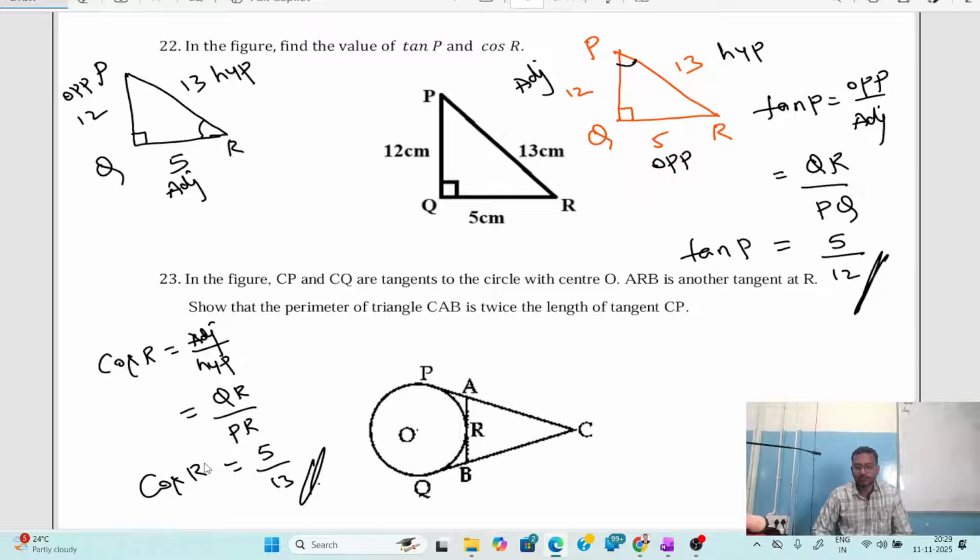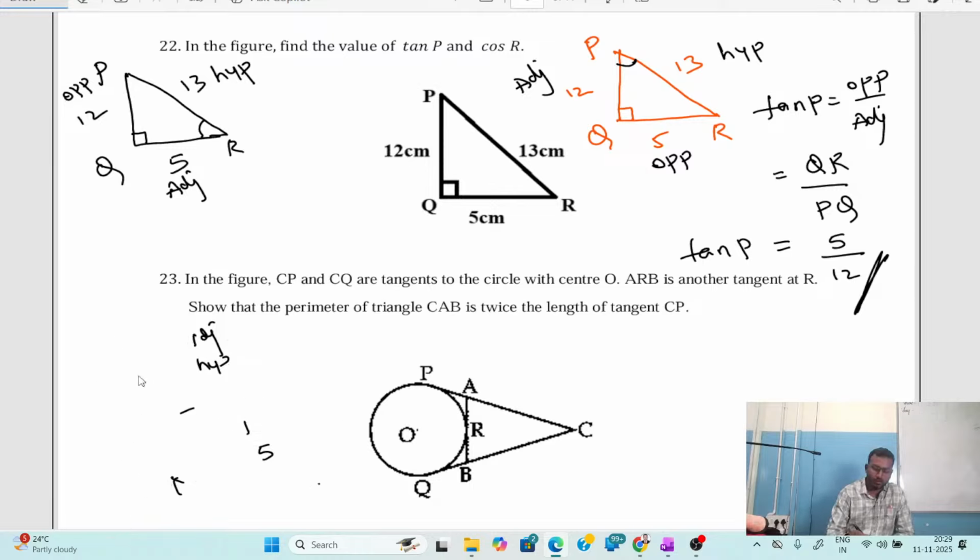No doubts? Please give me the confirmation whether you have understood this problem, so that we can continue with the next problem. Okay, good. Now we are going to continue with the next problem.